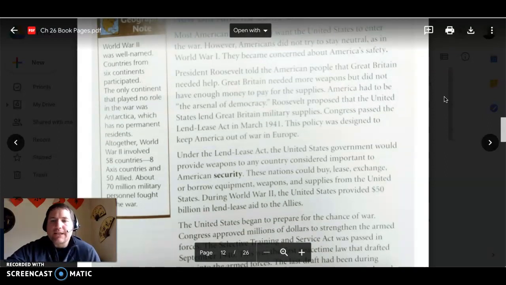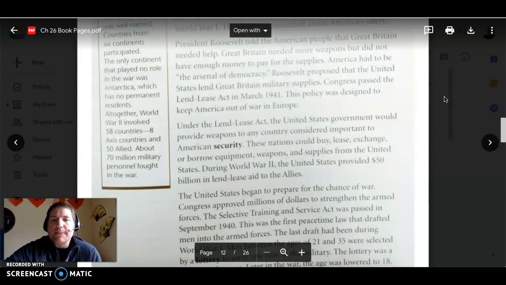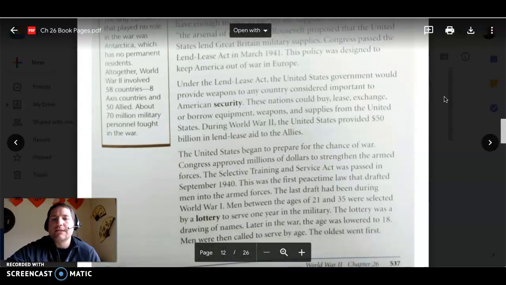Under the Lend-Lease Act, the United States government would provide weapons to any country considered important to American security. These nations could buy, lease, exchange, or borrow equipment, weapons, and supplies from the United States. During World War II, the United States provided $50 billion in Lend-Lease aid to the Allies.